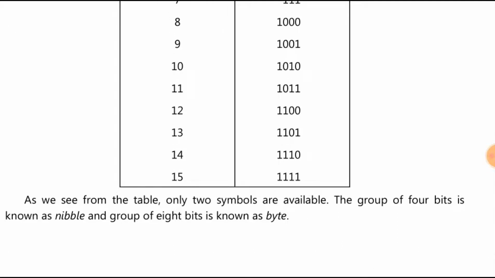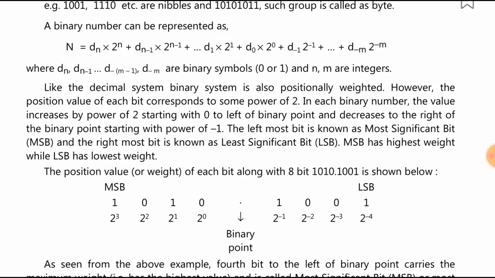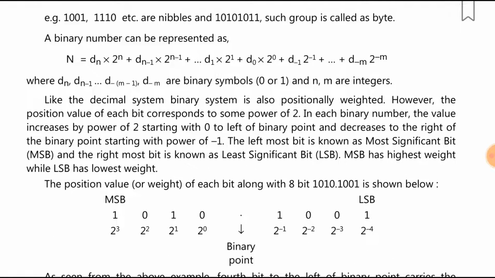As we see from this table, only two symbols are available. The group of 4 bits is known as a nibble and the group of 8 bits is known as a byte. So 1010 and 1011 are nibbles, and if you combine these two 4-bit groups, it becomes the byte 10101011. It is a combination of 8 bits, so it becomes a byte. Any binary number can be represented in this way.